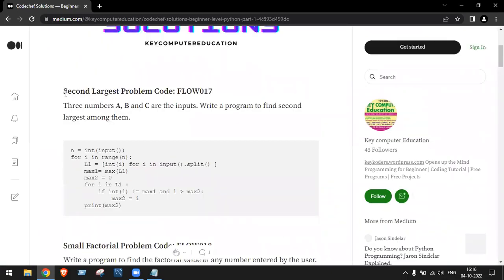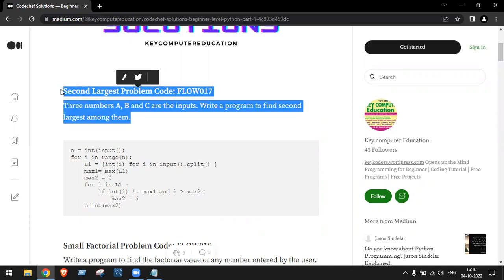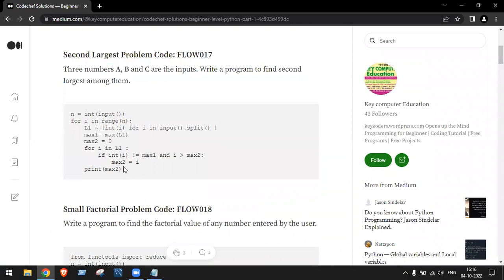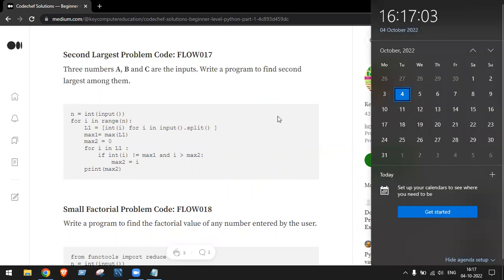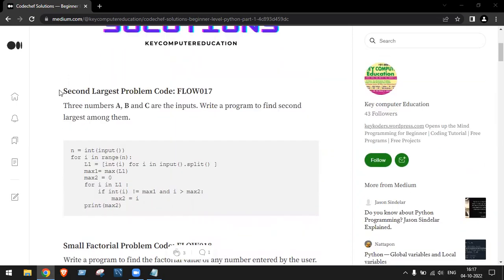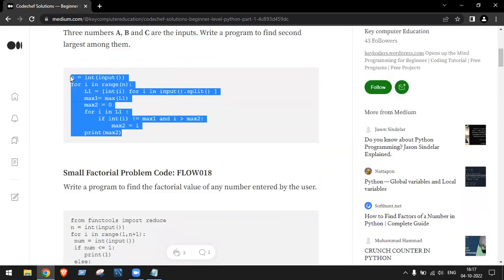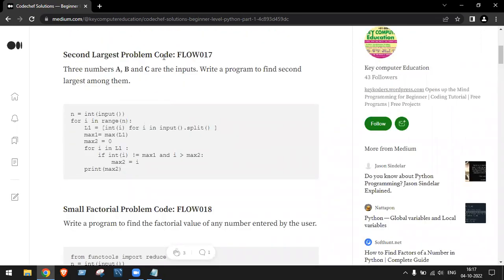You can just type like this: second largest program code. This you keep in three lines, in a multi-line comment. Then you can copy the program from here, and this you have to keep in VS Code. I'll tell you on Thursday. Okay. So in VS Code, these three lines you keep in the multi-line comment and you copy the program from here, like the second largest program problem.